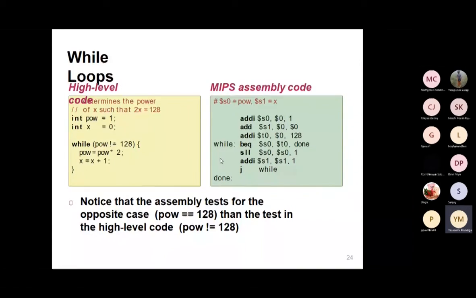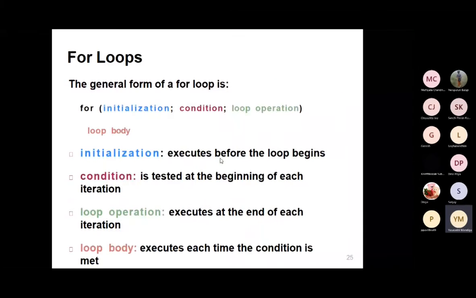So in branch equal, what values will go into the comparison? S0 and T0. The S0 value will be 1, and the T0 value will be 128. If it is equal, then SLL and ADDI will run. If it is not equal, then where will it move? It will move to the done label. In this way, the operations will be executed.